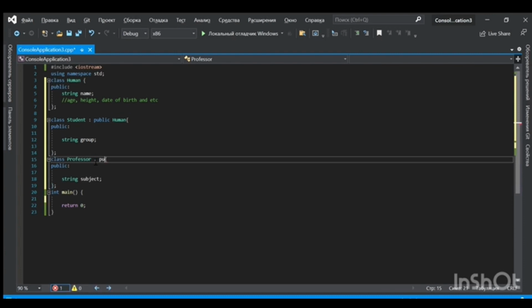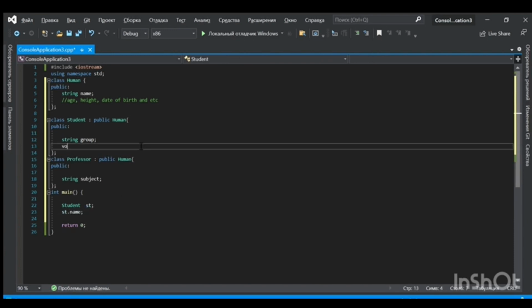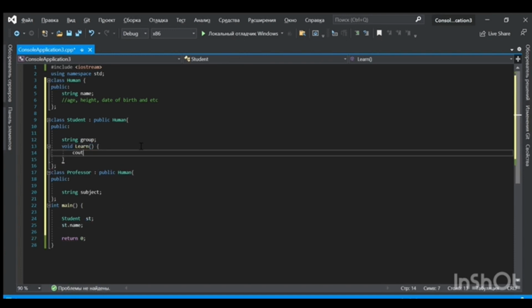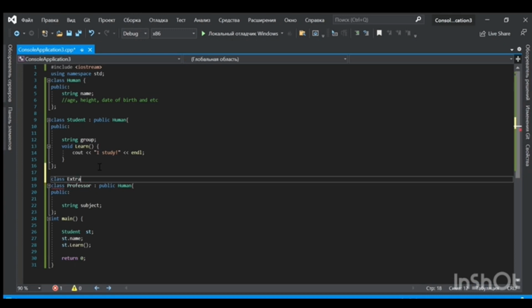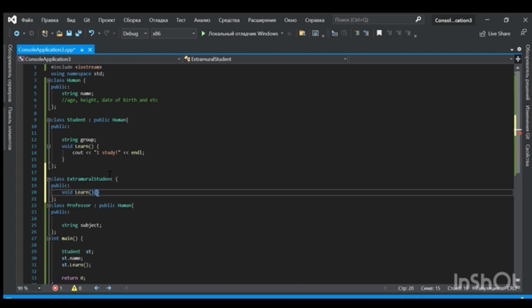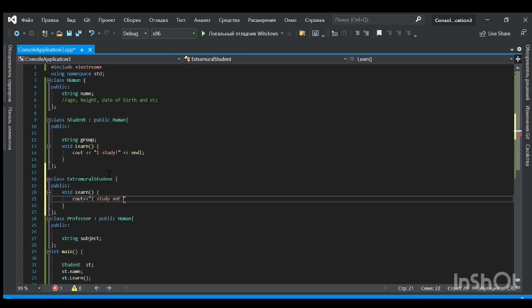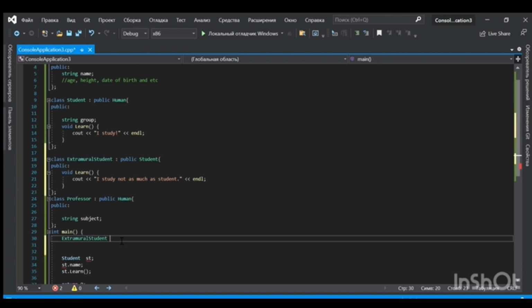Then we create an object of the student class, and we can notice that it's easy to call a field name, although it's not in the student class. Now let's create a learn method in student class, and it outputs iStudy. As you may have noticed, it works. Then I create a class extramural students that inherits the group and name fields, and also the learn method from the student class. Let's output the learn method of the extramural student. In the result, it prints iStudy, not as much as student.